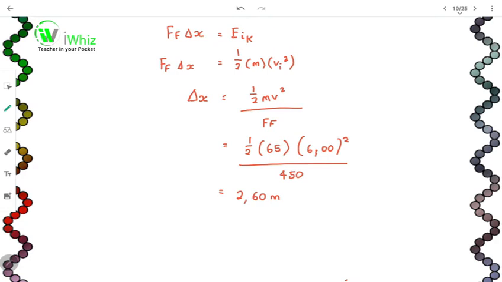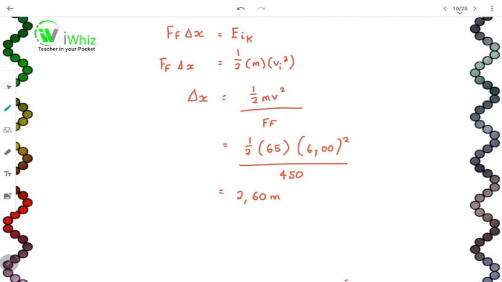So how can we state the final answer? We can say that the footballer comes to a stop after sliding 2.6 meters. And the important point of this example is the amount of non-conservative work. The non-conservative work is equal to the change in the mechanical energy. For example, you must work harder to stop a truck, with its large mechanical energy, than to stop, for example, an ant or a small bicycle.